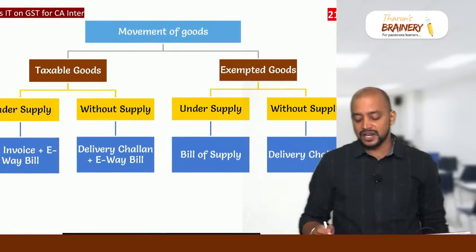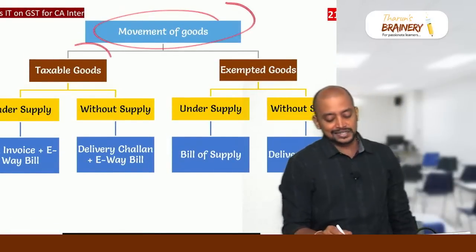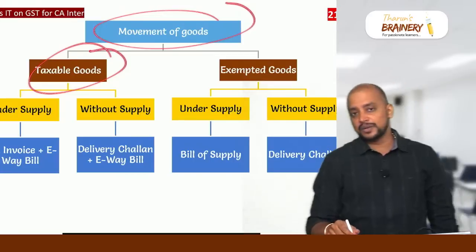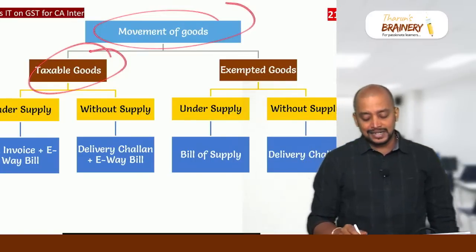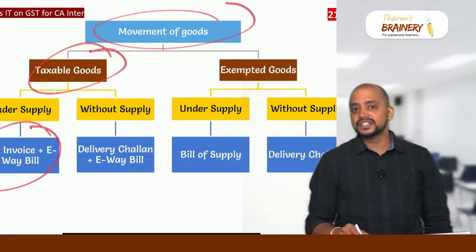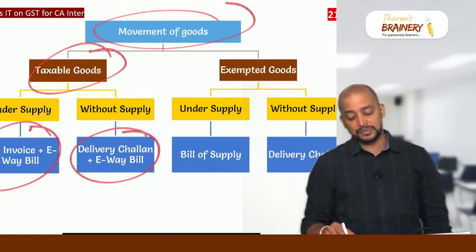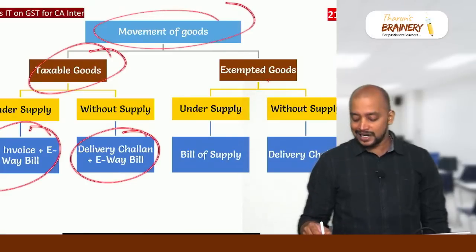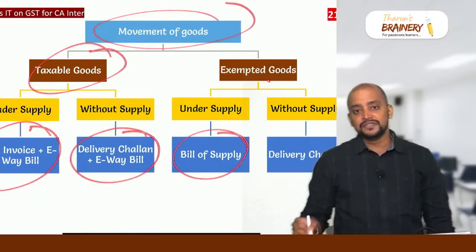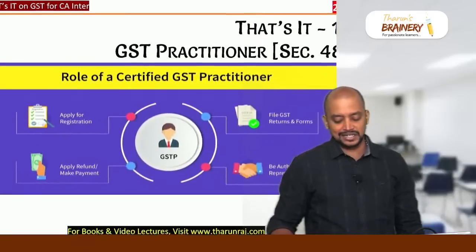Now say this, whenever there is a movement of goods, if it is taxable goods, definitely e-way bill is required. If it is under supply, tax invoice plus e-way bill. If it is without supply, delivery challan plus e-way bill. If it is exempted goods, under supply, it is bill of supply. If it is without supply, it will be delivery challan.